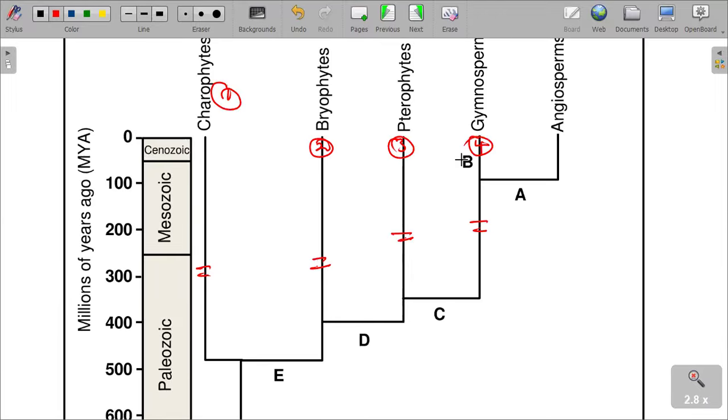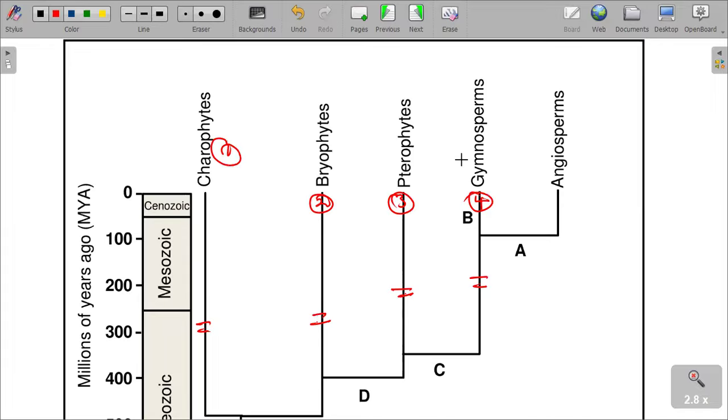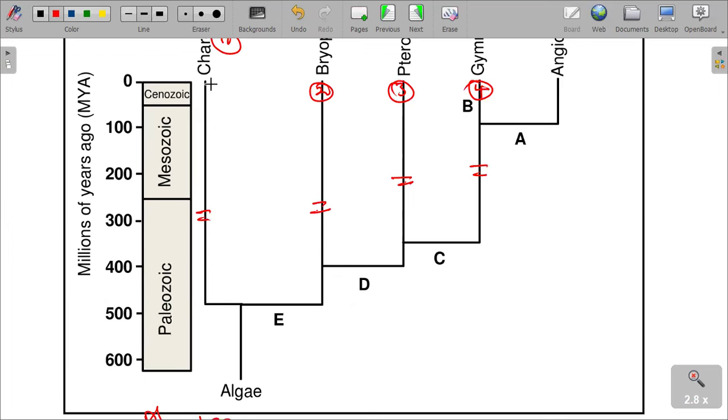All these four are the plant species which were found during the Paleozoic era. All of them are the ones which existed during the Paleozoic era.